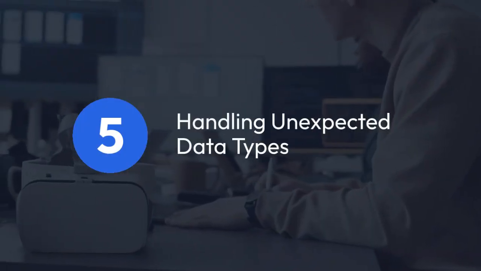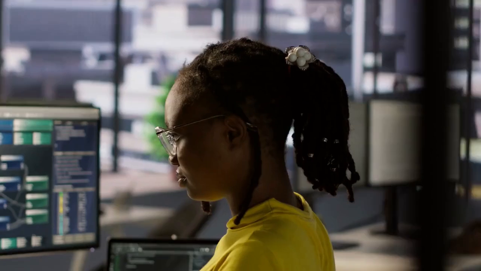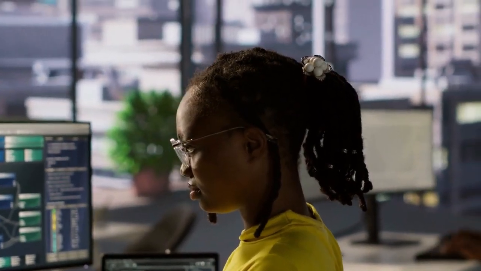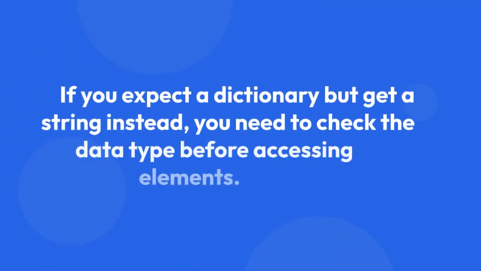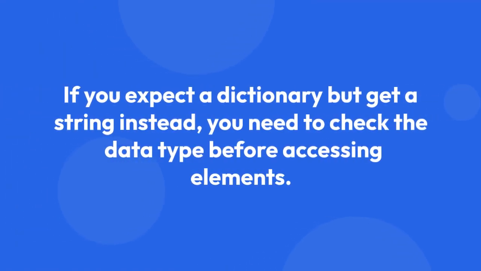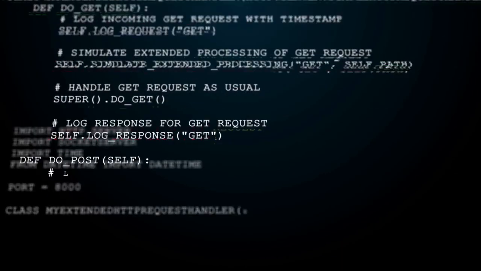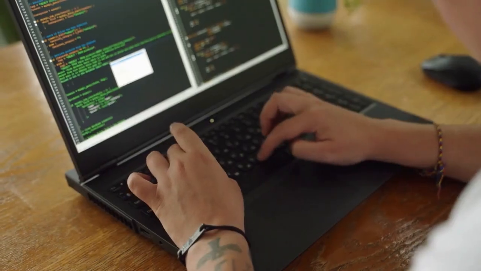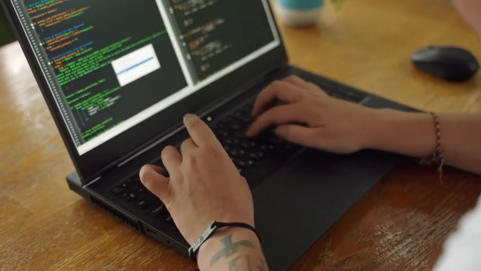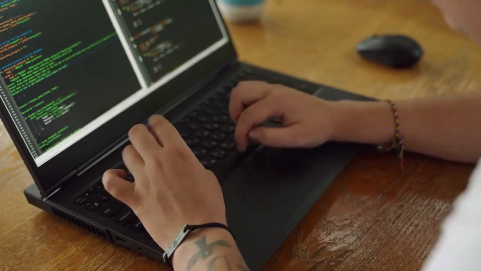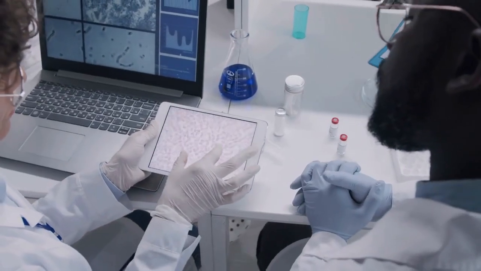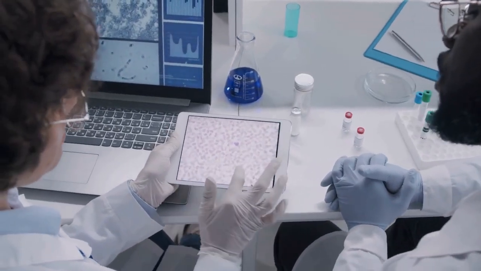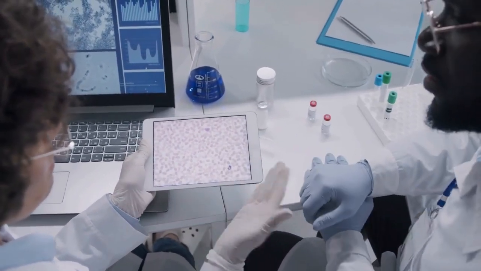5. Handling unexpected data types. Sometimes the JSON might contain unexpected data types. For example, if you expect a dictionary but get a string instead, you need to check the data type before accessing elements. You can use type(data['details']) to see if data['details'] is a dictionary. If it's a string, you might need to re-examine your JSON data source or parsing process. You may need to further parse the string within data['details'] if it's structured JSON itself in string format.